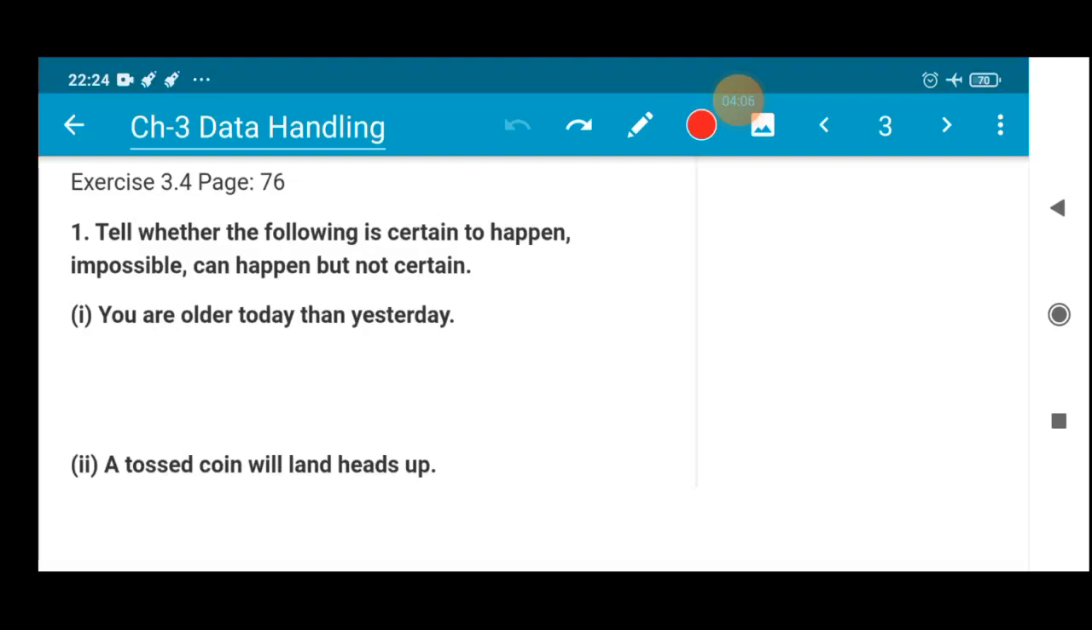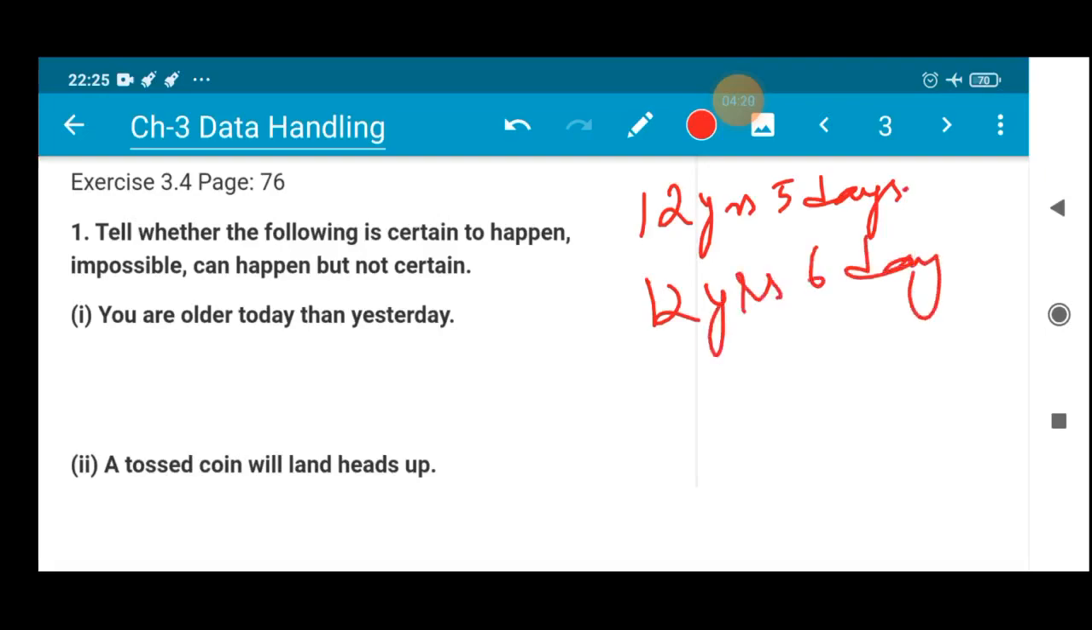Of course, this is certain to happen. Suppose yesterday you were 12 years 5 days, then of course tomorrow you will be 12 years 6 days. So one day has increased and your age has increased. So the event which is actually happening is certain to happen. That means it will happen, of course.